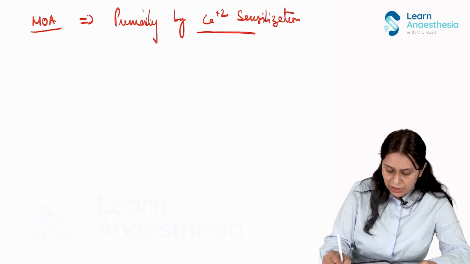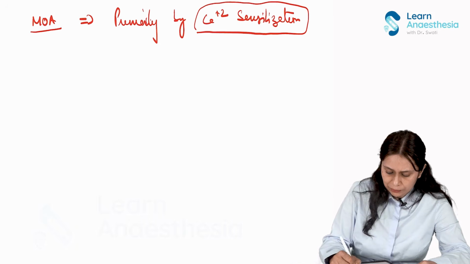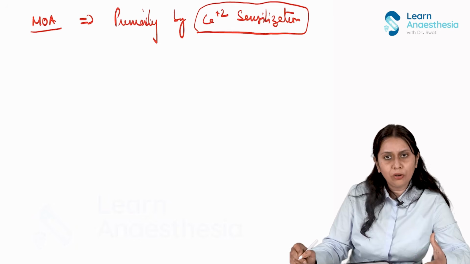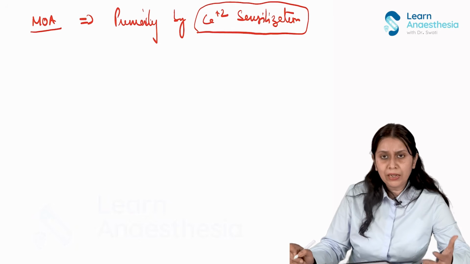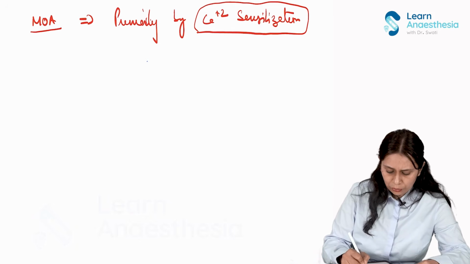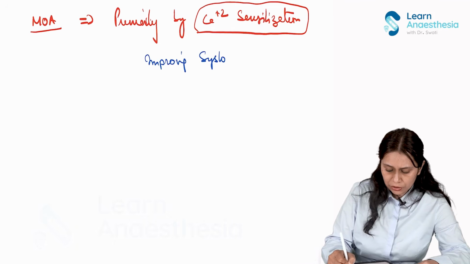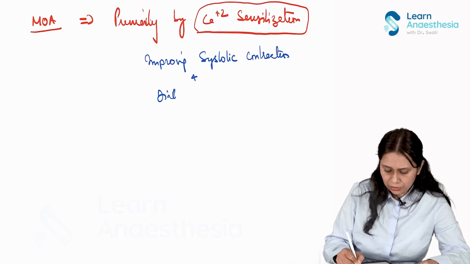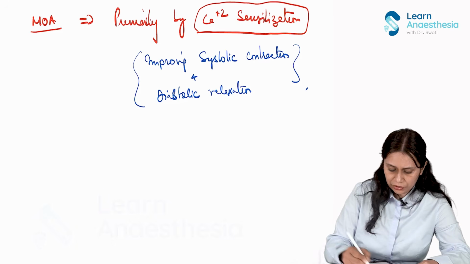Since calcium sensitization of the myocardium is increasing, it is having the effect on both the systolic and the diastolic phase. So it is improving systolic contraction and diastolic relaxation.